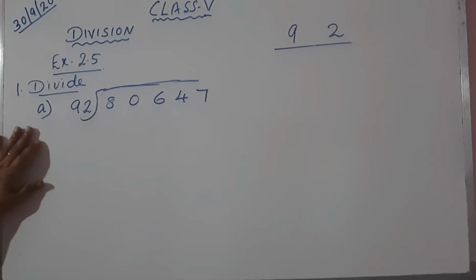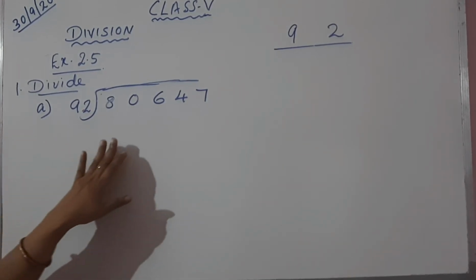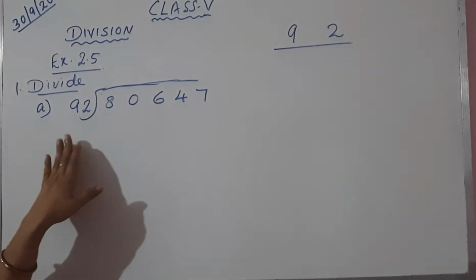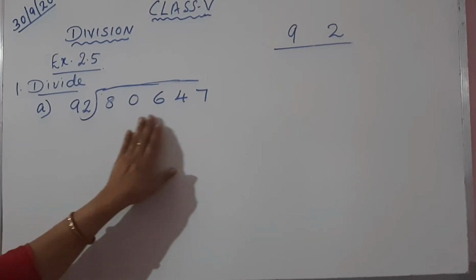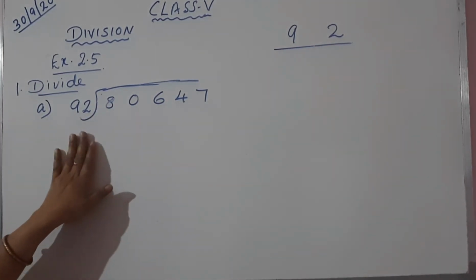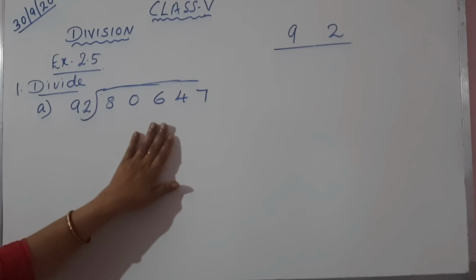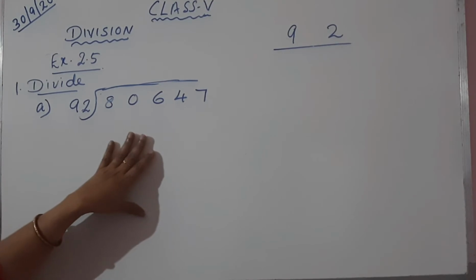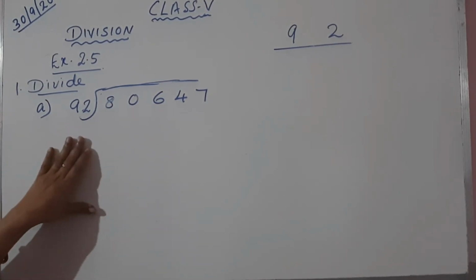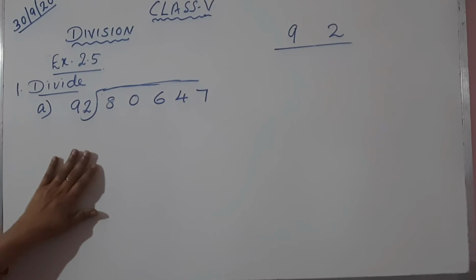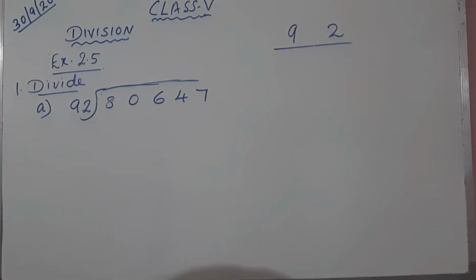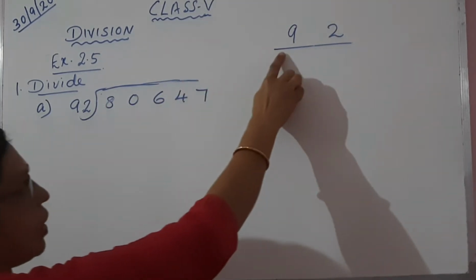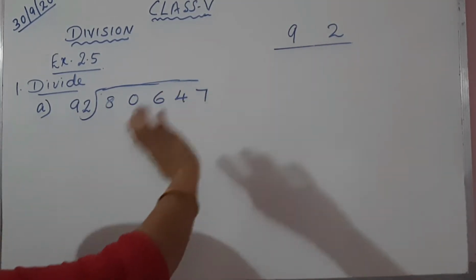Exercise 2.5. You can go through how to divide large numbers by a 2-digit number. Here it is a 5-digit number divided by a 2-digit number: 80,647 divided by 92. For dividing 80,647 by 92, we should know the 92 table. It is very difficult for us to learn the 92 table, big numbers' tables. But all of you know the single-digit numbers' tables, that is, the 2 table and the 9 table. I have written those numbers here, 9 and 2. So the 2 table and 9 table, all of you know.